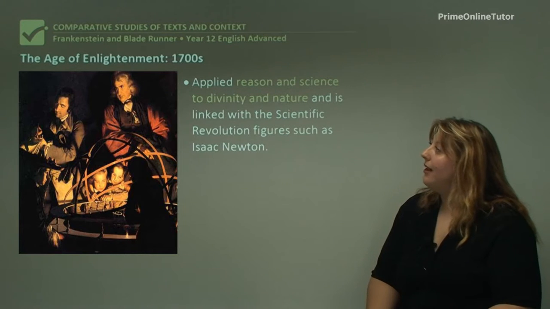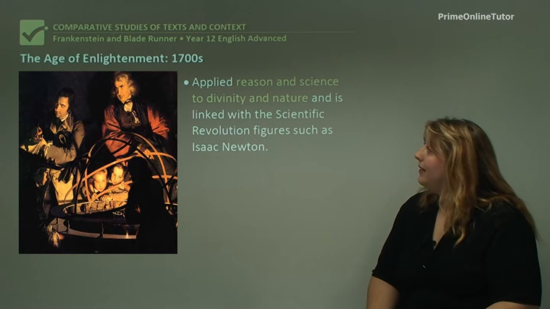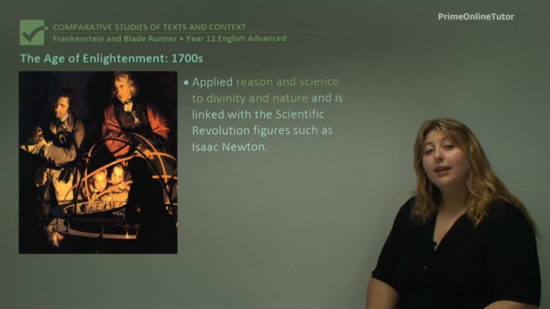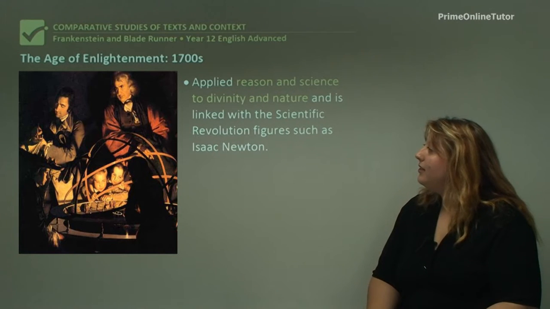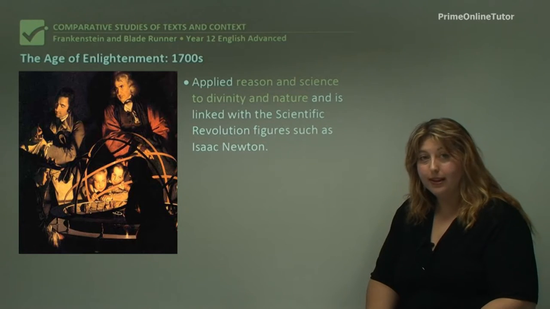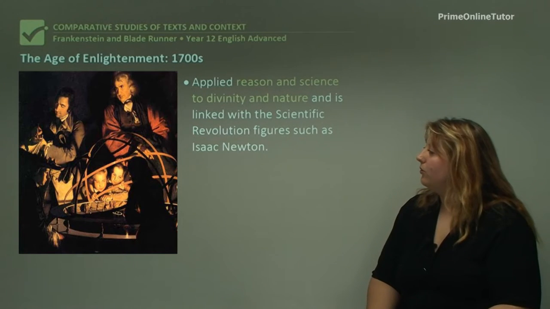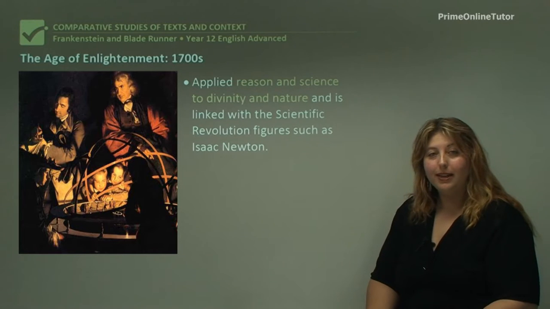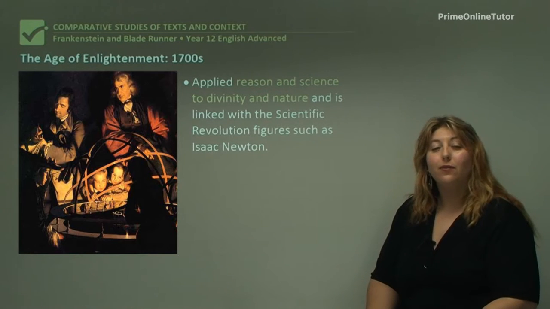So, the Age of Enlightenment. Basically, this era was about applying reason and science to divinity and nature. So it tends to be linked with the scientific revolution, which is when we had a lot of scientific breakthroughs all at the same time, and figures such as Isaac Newton. Now, we mention him because he's particularly important. He came up with the idea of natural law that said that the forces and objects in the universe were controlled by principles, they weren't just mysterious and unknowable.